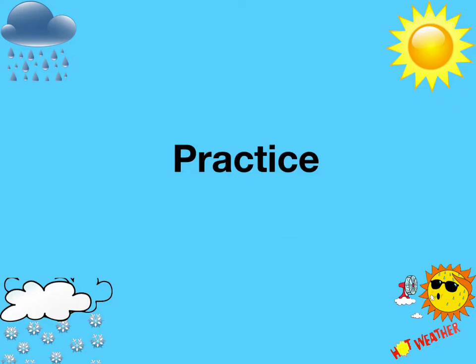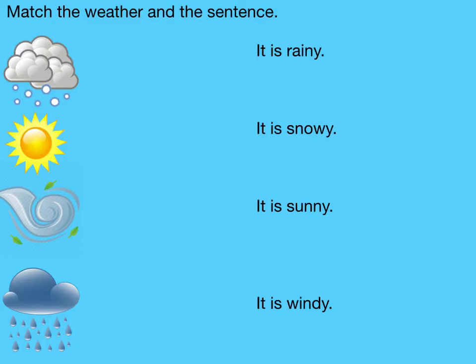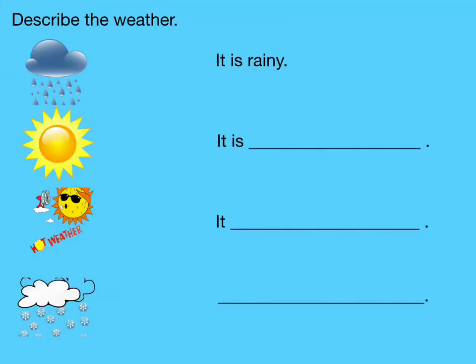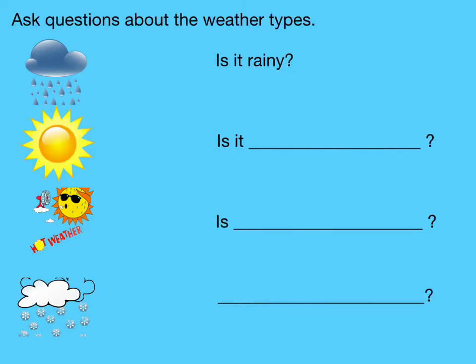Do the exercises to practice more. Use the internet and follow the examples to answer the questions. Match the weather and the sentence. You can use the internet to find the correct answers. Describe the weather. For example, it is rainy. Ask questions about the weather types.